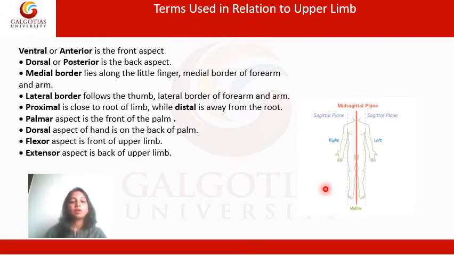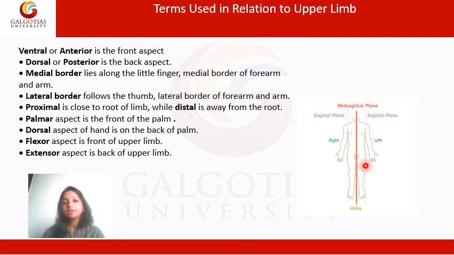Ventral or anterior is used in terms for the front of the trunk as well as for the upper limb. So if you look at this picture here, the part of the upper limb when facing palm upwards is called the ventral or anterior, and the part of the upper limb which is facing posterior is called the dorsal.